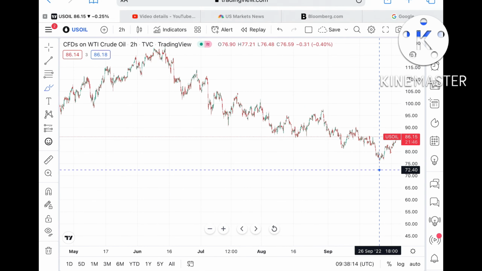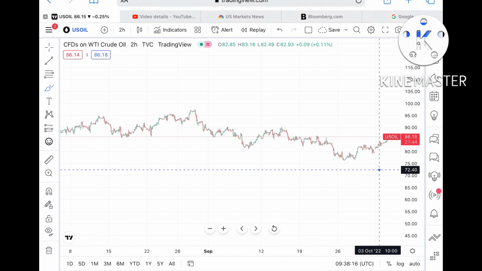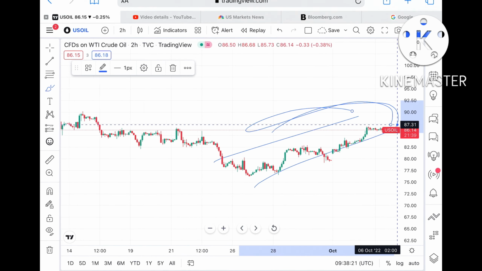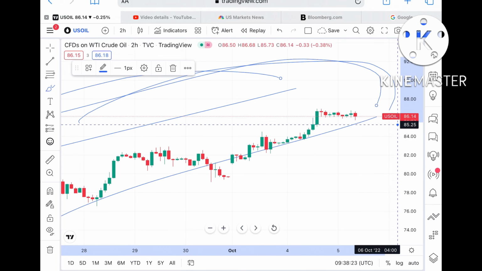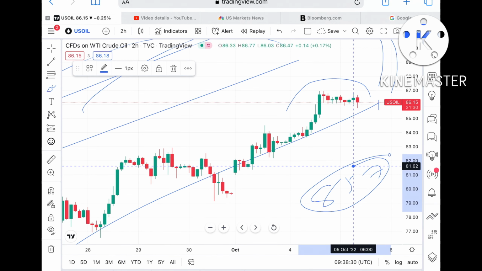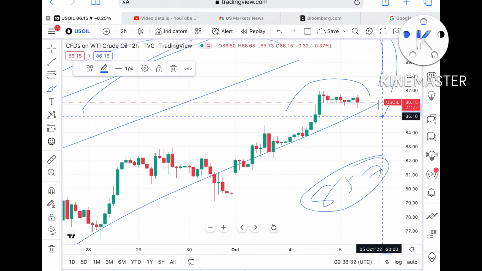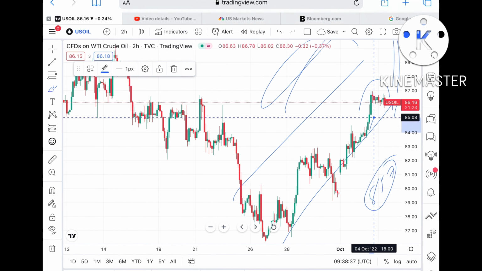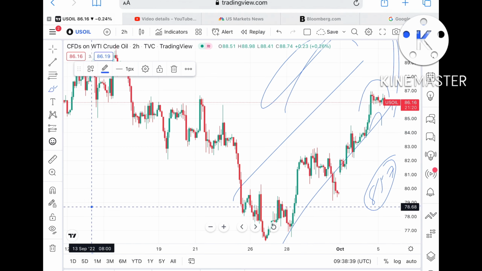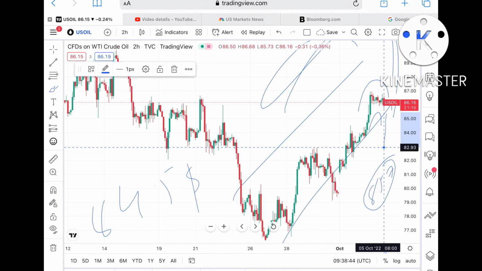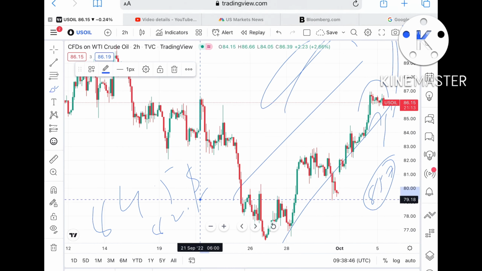But suppose the price doesn't sustain this level, which as of now is moving upside. If a swing forms at this level, then it can move further low towards $85.7, and if that also doesn't sustain, towards $85. Once the price falls below this level, the next support comes at around $84.5, and if that also doesn't sustain, the probability of touching 82.90 is very high.